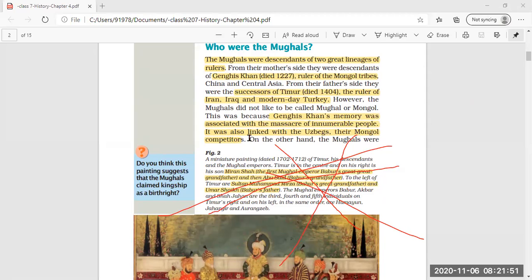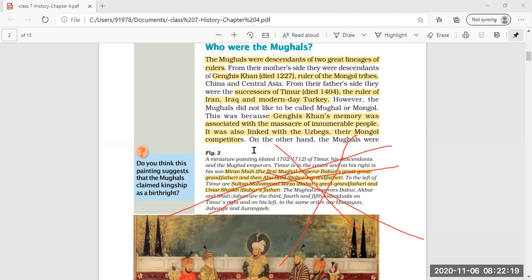There is a reason behind it, because the memory of Genghis Khan is that he was indulged in the massacre of innumerable people. Massacre of innumerable people means he had killed many innocent people earlier. That is why the Mughals did not like it, and they did not want themselves to be called Mughals or of Mongol background.